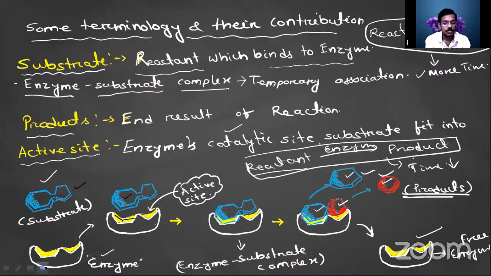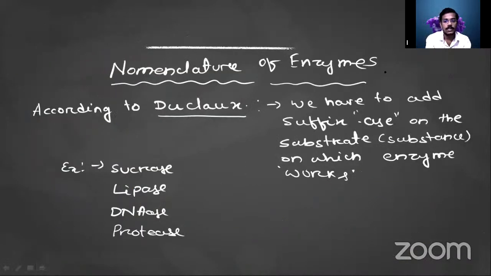Okay, let's see the nomenclature of the enzyme. How can we give a name to the enzyme? That is the nomenclature of the enzyme. How are enzymes named? According to Duclaux, one of the scientists, we have to add a suffix, which is -ase.